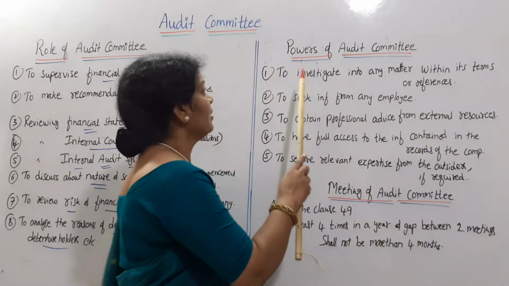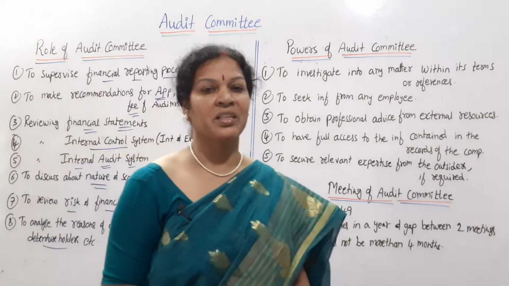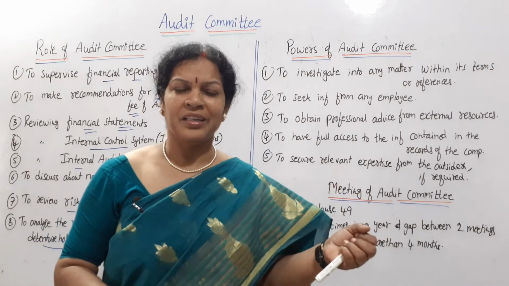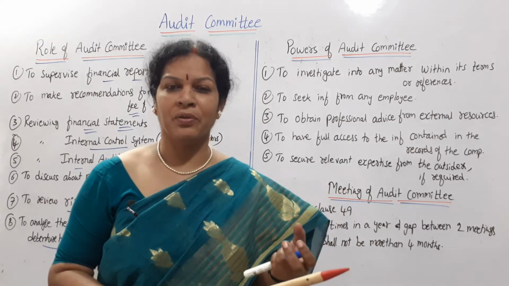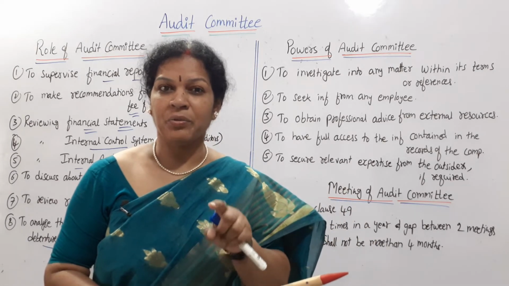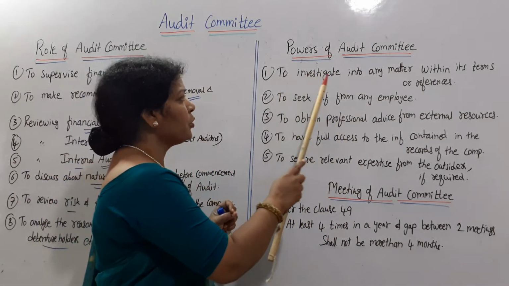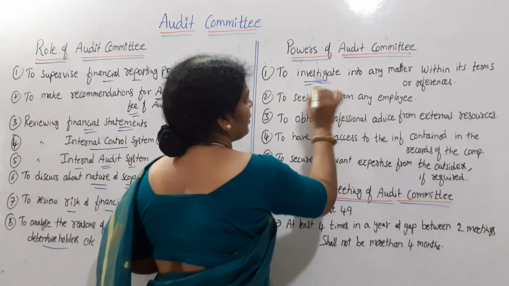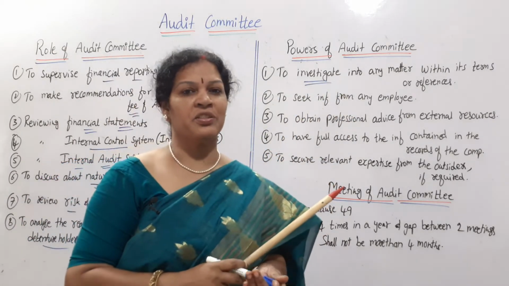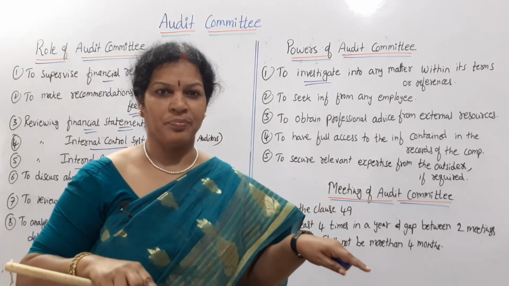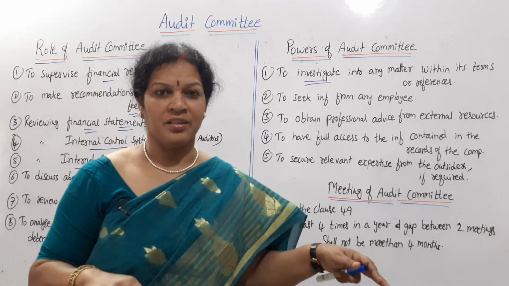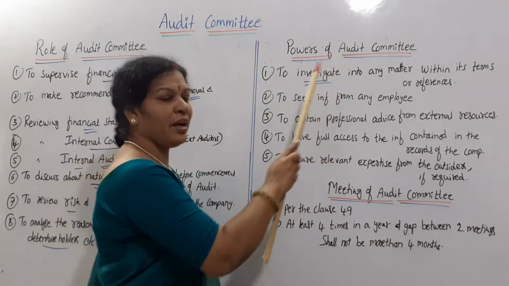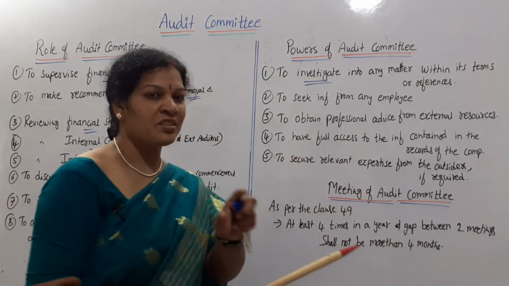And next we'll see the powers of the audit committee. What powers is the audit committee having? The audit committee has very powerful rights. The main thing is to investigate into any matter within its terms of reference. The committee can investigate within their limits. Any kind of problem that occurred, and anything they found suspicious, they have full power to investigate such cases.